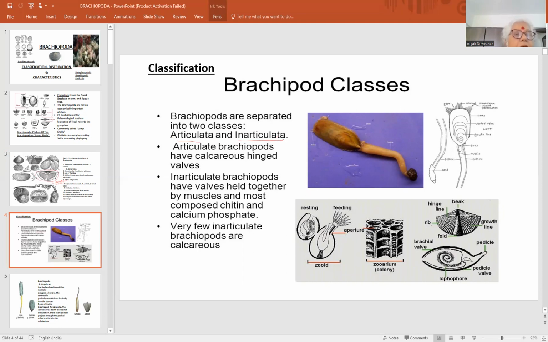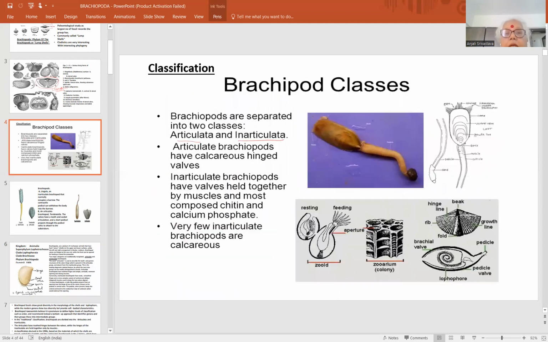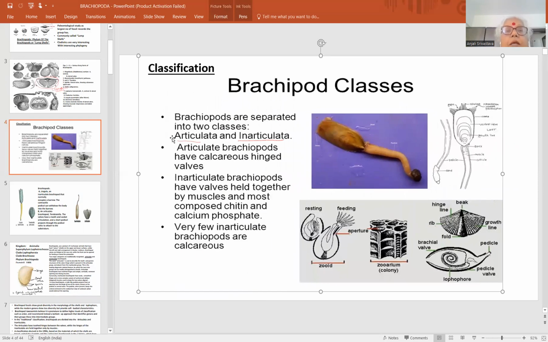This classification was given by Dumeril in 1806, जिसको कि more or less अभी तक जितने भी इस classification के modifications दिए गए हैं by the different taxonomists. This classification, the broader aspect के पूरा Brachiopoda phylum को दो बड़े भागों, दो major groups में बांट सकते हैं. That is the Articulata and Inarticulata. So this Articulata is the group in which the brachiopods included.